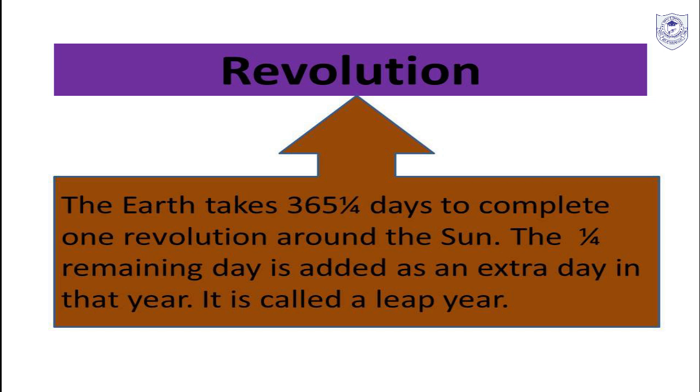And we have revolution. The earth moves around the sun in a fixed path, and this movement is called revolution. And the earth takes 365 1/4 days to complete one revolution around the sun.